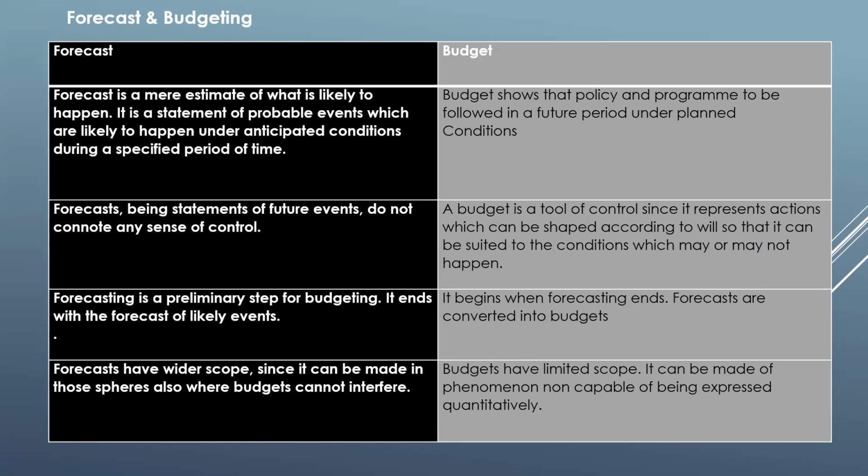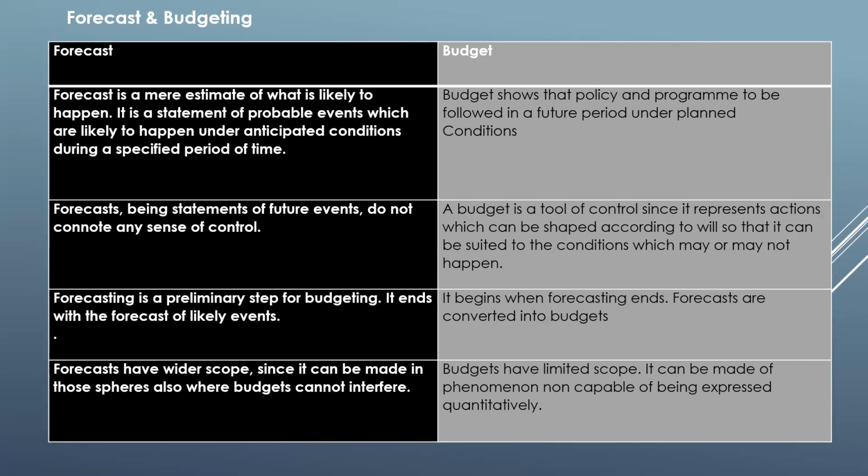Now, is there a difference between forecast and budgeting? Yes, there are different aspects that could differentiate forecasting and budgeting. The first difference is forecast is a mere estimate of what is likely to happen. It is a statement of probable events which are likely to happen under anticipated conditions and during a specified period of time. Coming to budgets, budget shows the policy and programs to be followed in a future period under planned conditions.